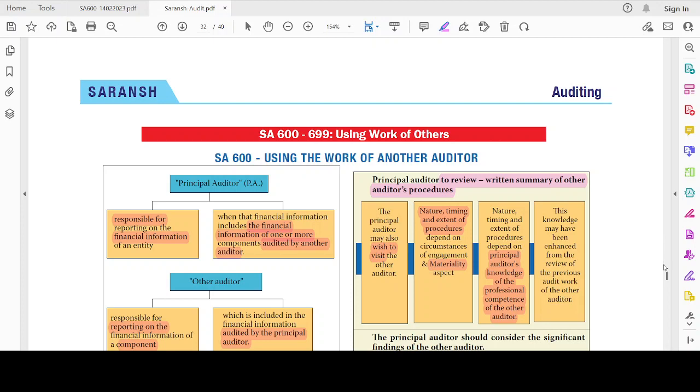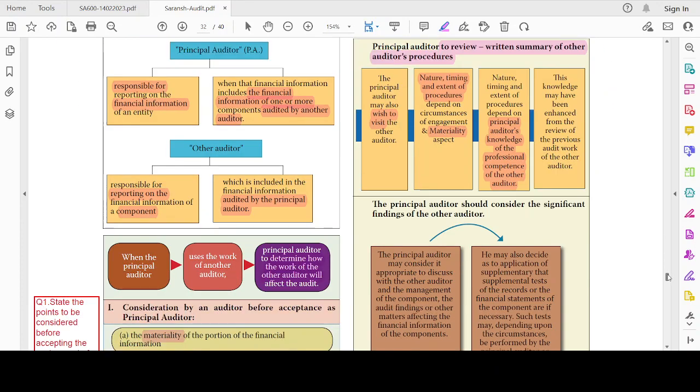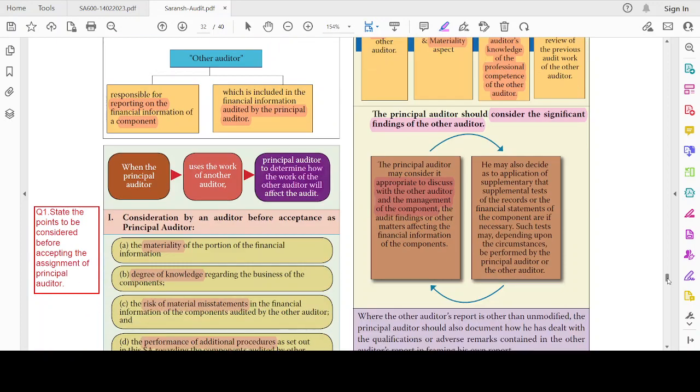Then the principal auditor should consider the significant findings of the other auditor. What are the significant things which have been found on the component based on the other auditor's report? The principal auditor may consider it appropriate to discuss with the other auditor and the management of the component, or other matters affecting the financial information of the component. He may also decide on the application of supplemental tests of the records or the financial information of the component, if necessary.